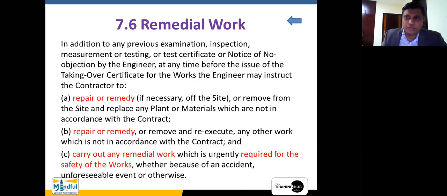requirement. Perhaps there are certain honeycombs within the columns, perhaps the finishing is not in line with the required standards, or there is some deterioration in the materials which have been used in completing a particular task. So when this sort of repair or remedy happens, the sole responsibility lies with the contractor, because it is not the fault of the engineer or the employer.